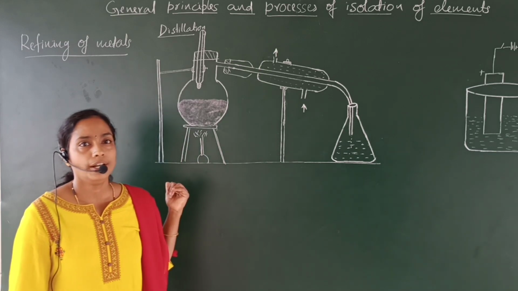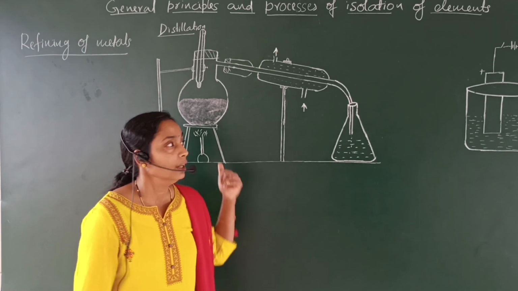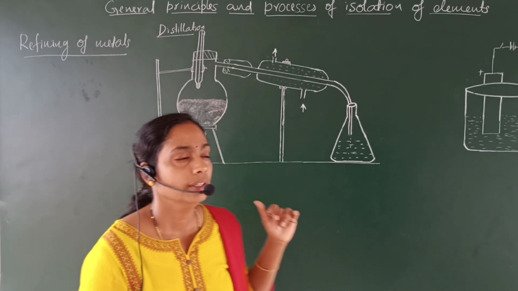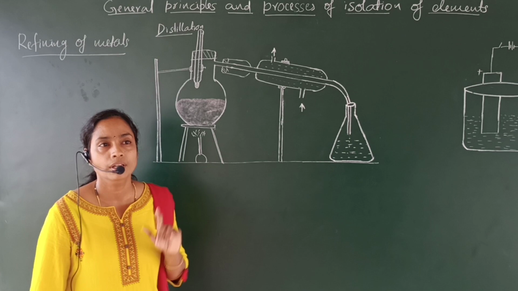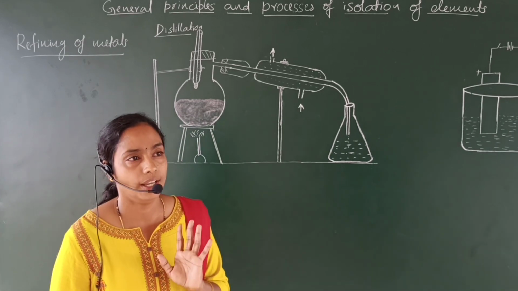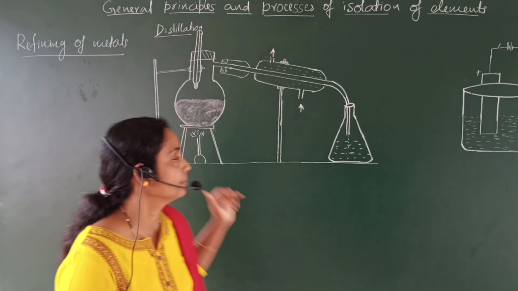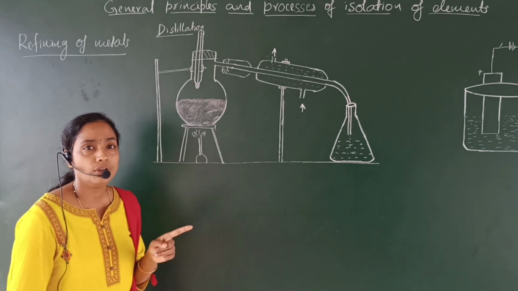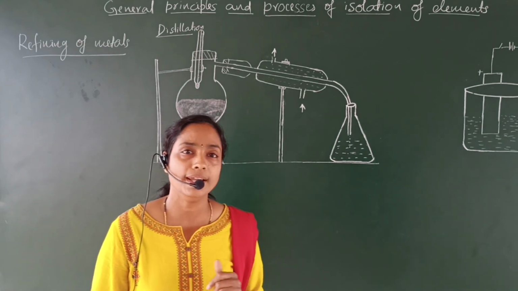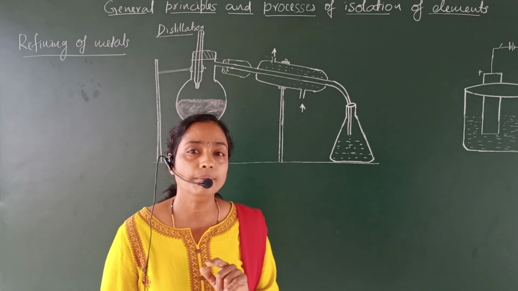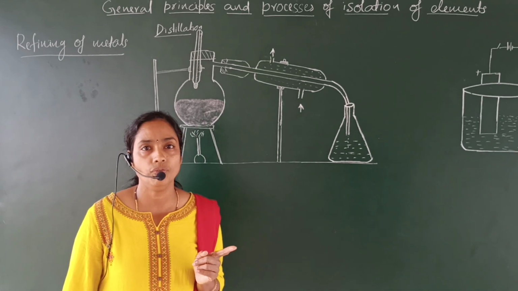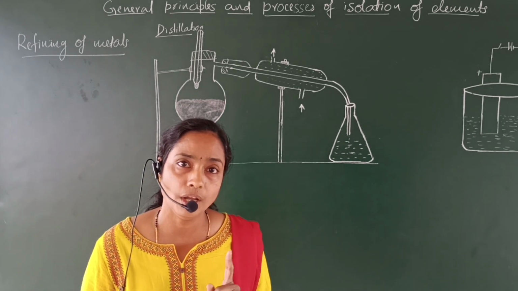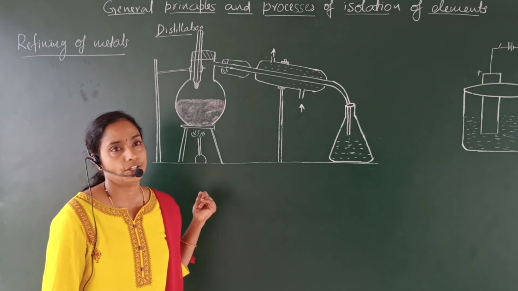We have to concentrate on the definition of refining of metals and concentration of ore. The definitions are almost the same. One word difference is there, so please concentrate. Refining of metals: the process of removal of impurities from the extracted metal is called refining of metals. The process of removal of impurities from the ore is called concentration of ore.